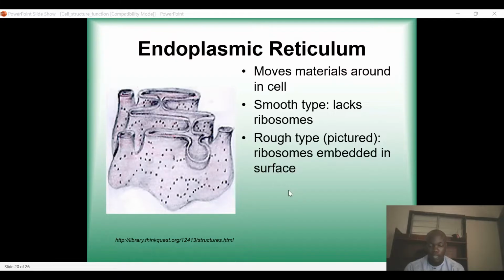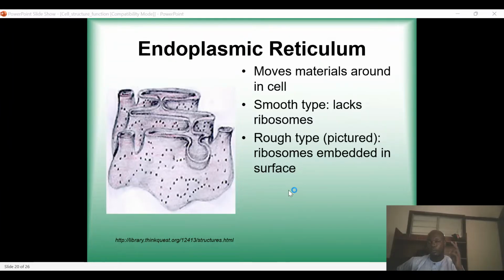For example, ribosomes synthesize protein, and then the Golgi body modifies and packages the proteins. So once the proteins are synthesized in the cytoplasm, they will be taken and transported to the Golgi body for packaging. So what does that work is the endoplasmic reticulum of the cell.